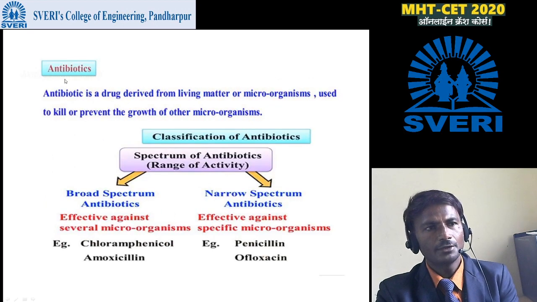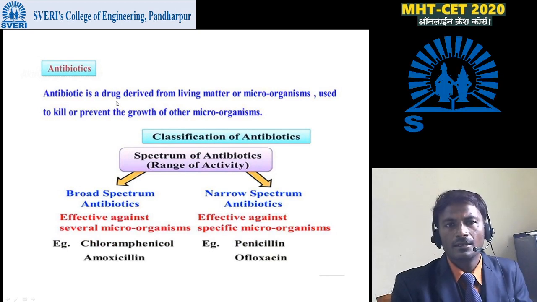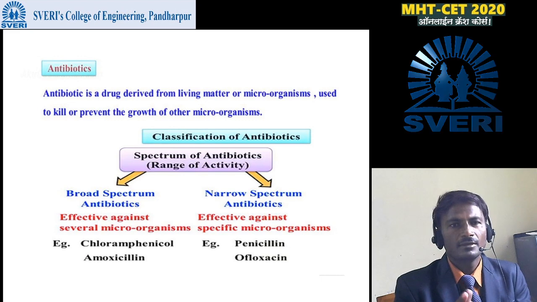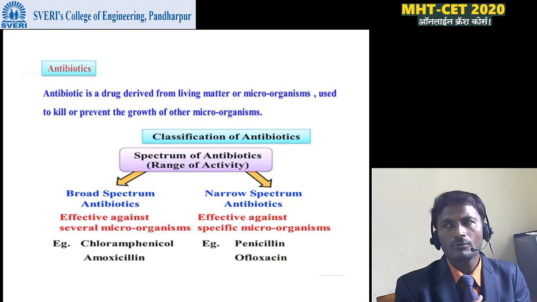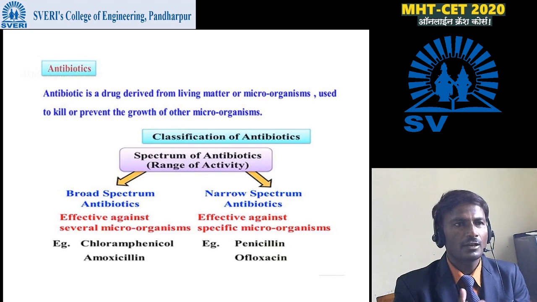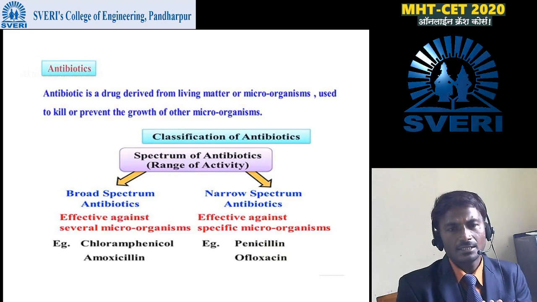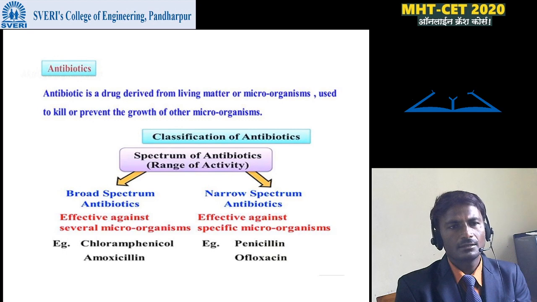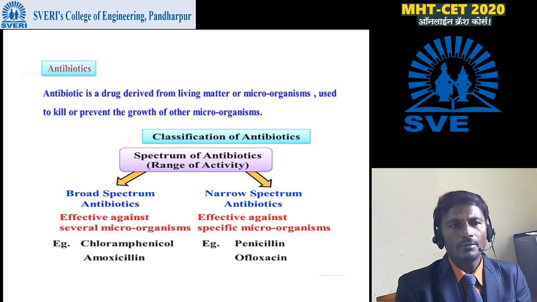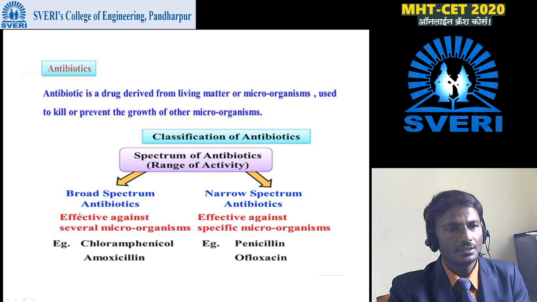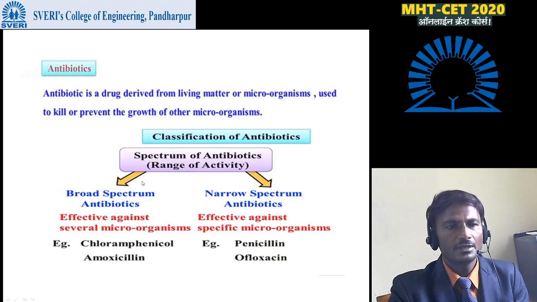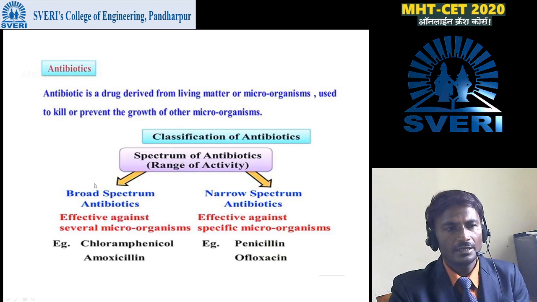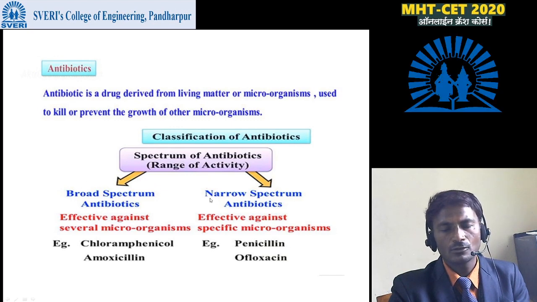Then what is an antibiotic? An antibiotic is a drug which is derived from living matter or microorganisms, and it is used to kill or prevent the growth of other microorganisms. Such drugs are called antibiotics. Classification of antibiotics is given here. Spectrum of antibiotics means the range of its activity. These are classified into broad spectrum antibiotics and narrow spectrum antibiotics.